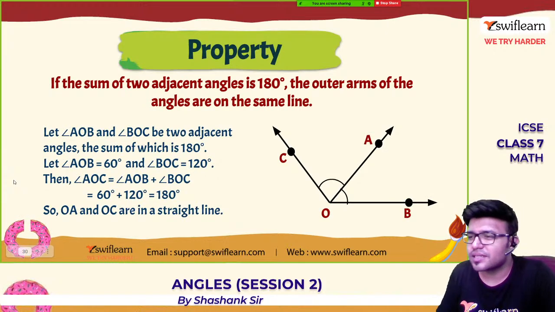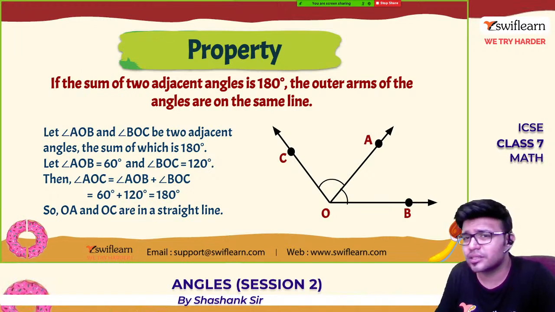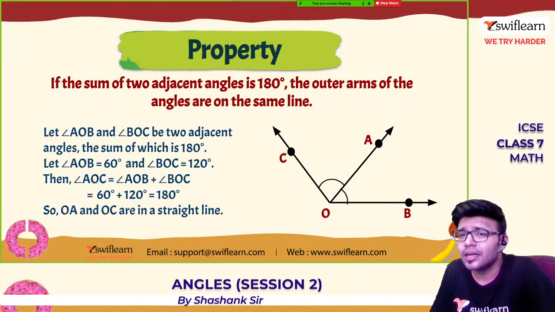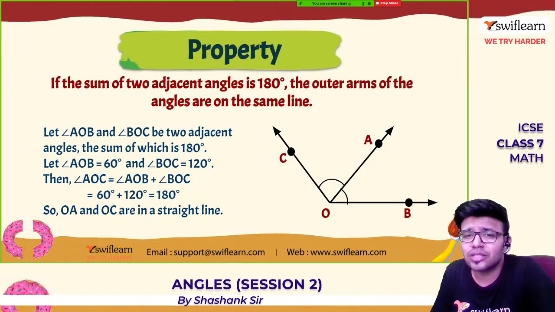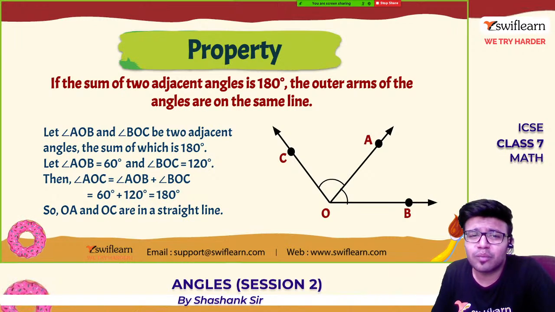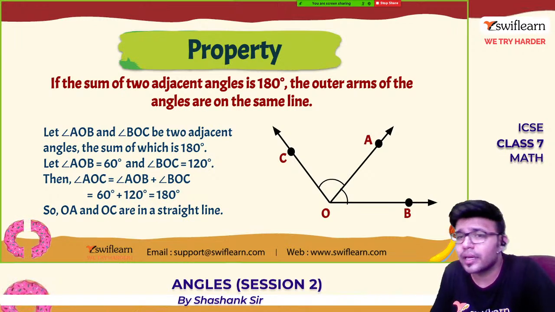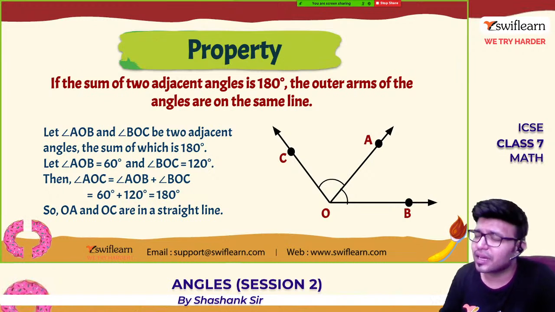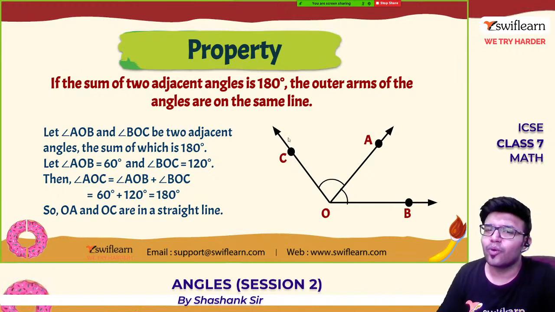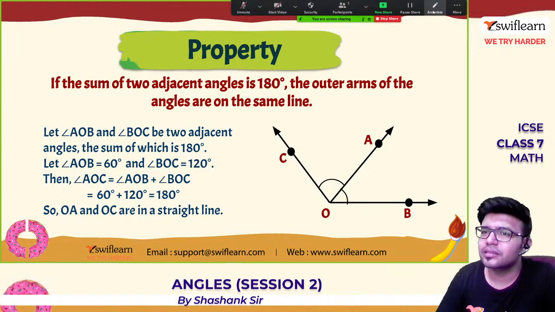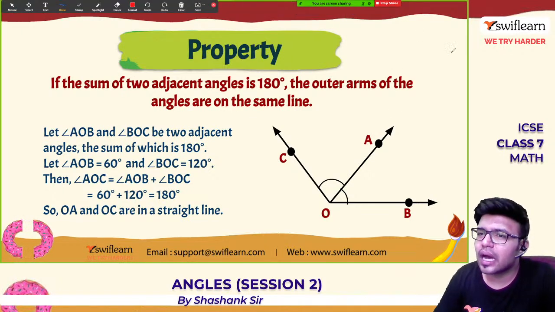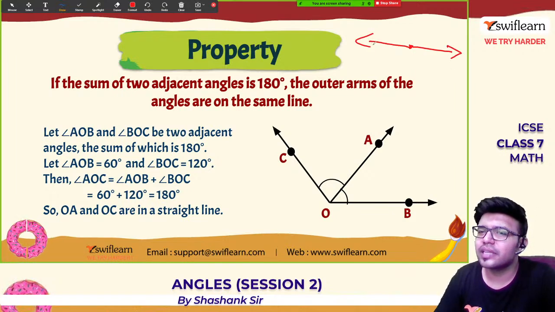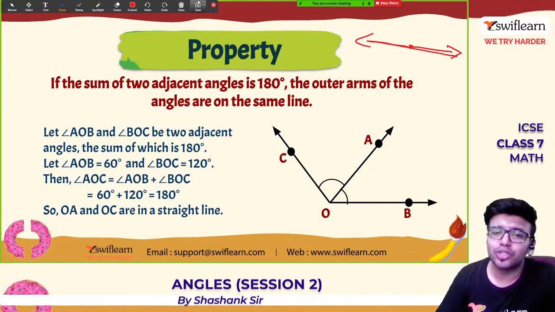So properties. What are the properties of angle bisector? If the sum of two adjacent angles is 180 degrees, the outer arms of the angles are on the same line. What they say is, two adjacent angles, if they add up to 180, the outer arms are on the same line. Look, this is the same line. Okay, so this is a property.